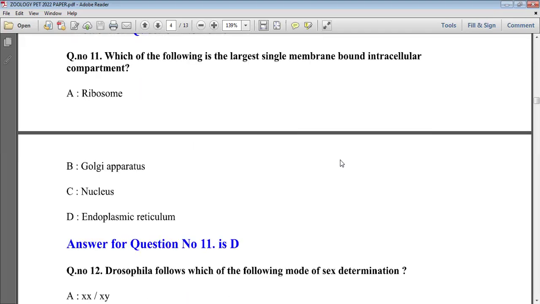The next question is: which of the following is the largest single membrane bound intracellular component? As we know, the largest single membrane bound cell organelle is nothing but the endoplasmic reticulum. The cell's major compartment, major portion, and major area is covered by the endoplasmic reticulum. So here our answer will be endoplasmic reticulum.